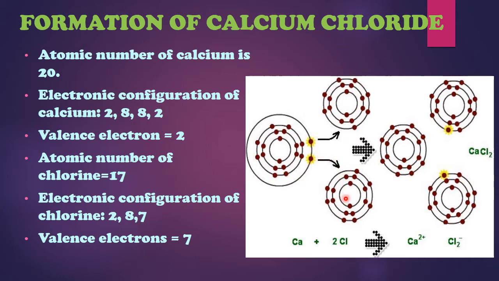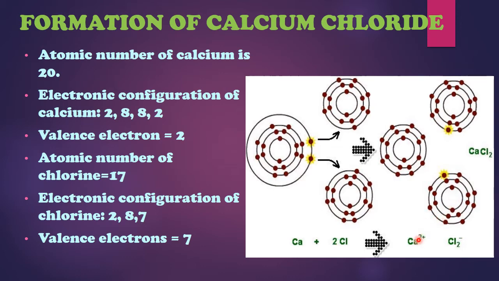So you can see 1 atom of calcium and 2 atoms of chlorine are involved. After losing 2 electrons, calcium will acquire a 2 positive charge, and after accepting an electron, each chlorine atom will acquire 1 negative charge, and they will change into anions.